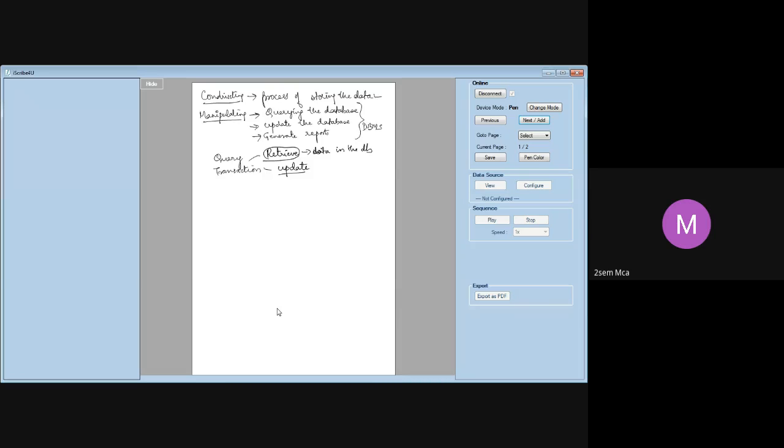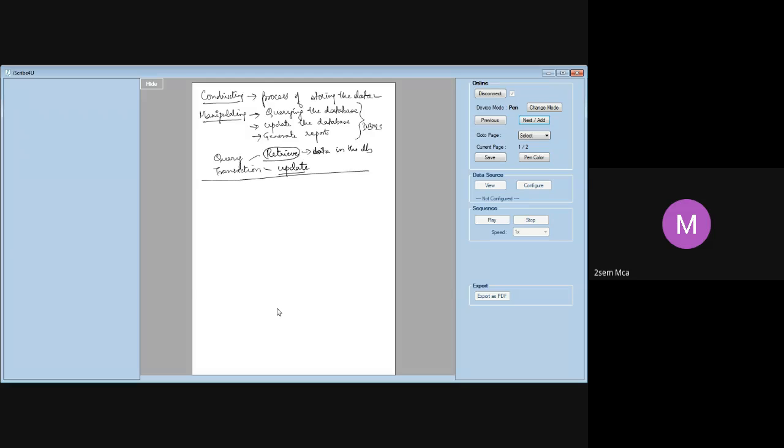Your account will get debited by 100 rupees. That is a transaction. So with a query we are just pulling out the data, not making any changes to the existing database. With a transaction, you are able to modify the data stored in the database. That's a very important difference that you should all know.